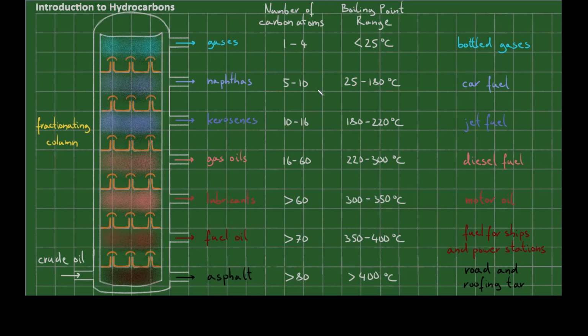Within the scope of this course, we are going to focus on hydrocarbons that are within the 1 to 10 carbon atom range. And so, if you can count all the way up to 10, you should be fine in organic chemistry.